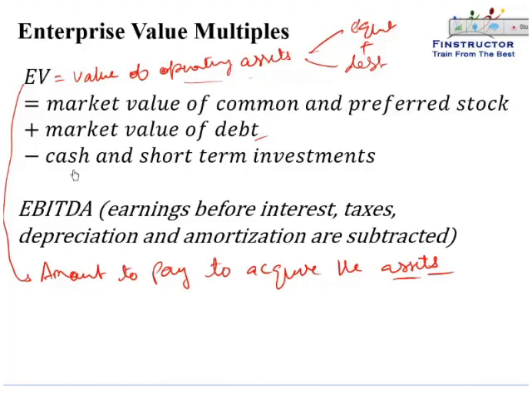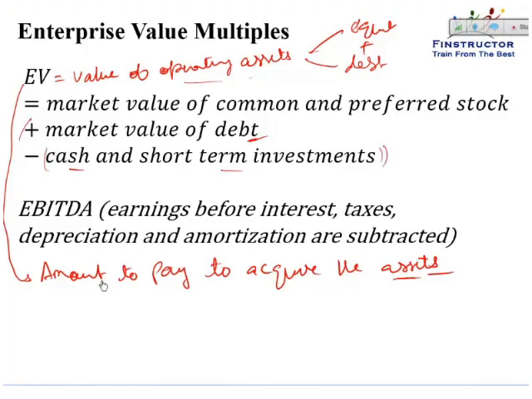If the company has any cash or short-term investments, then that cash can be used to pay off the debt. So it is the market value of equity plus the net debt, or the net debt that has to be paid off.